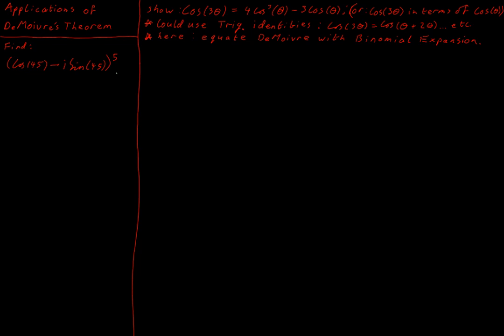Hello. Today we're going to look at some applications of De Moivre's theorem, and we're going to start off by looking at something that I can throw at you that's a little bit of a trick, a little bit of a catch that we need to watch out for. So if I'm asked to get z to the power of 5, where z is cos 45 minus i sine 45, immediately this looks like something I can just use De Moivre's theorem for, but there's a problem because